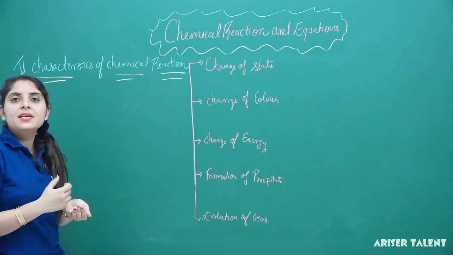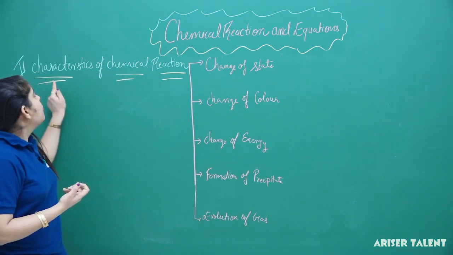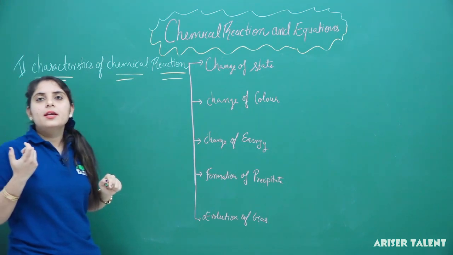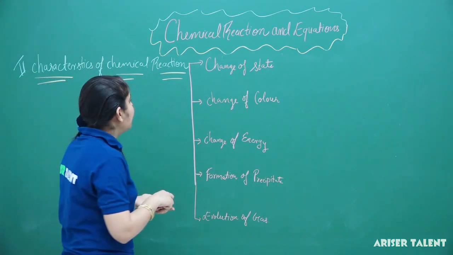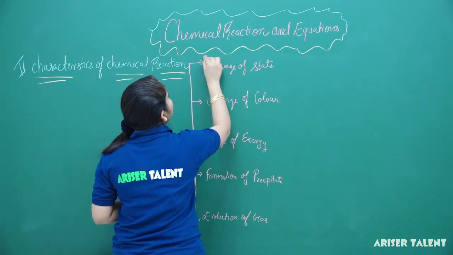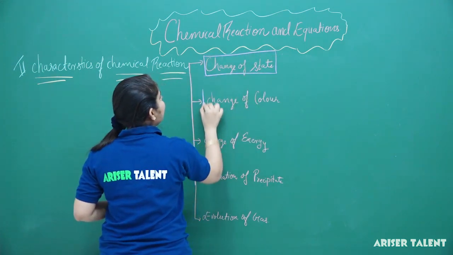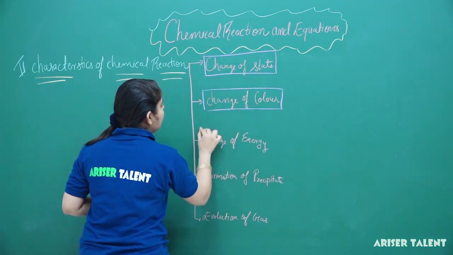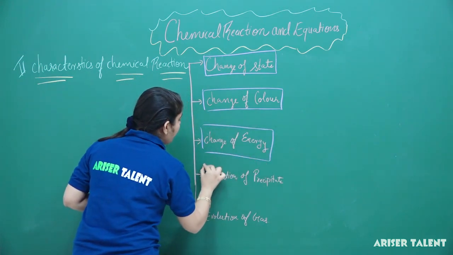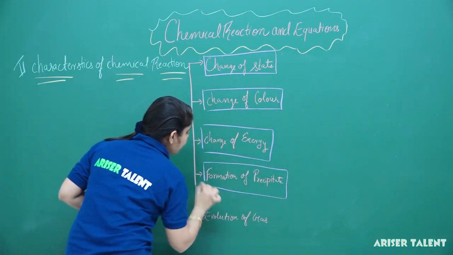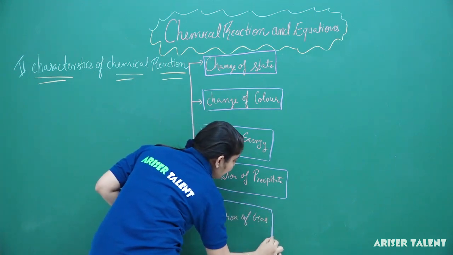So these are the basic points through which a chemical reaction will be characterized. So first topic is change of state, second is change of color, third is change of energy, fourth is formation of precipitates, and fifth is evolution of gas.